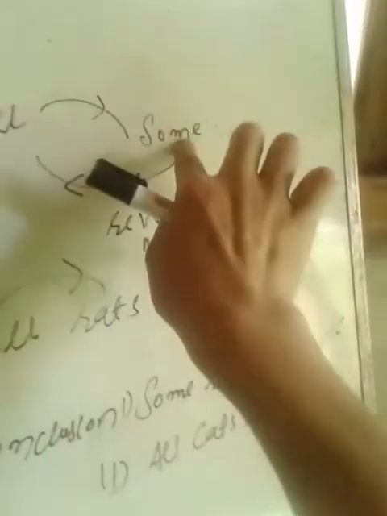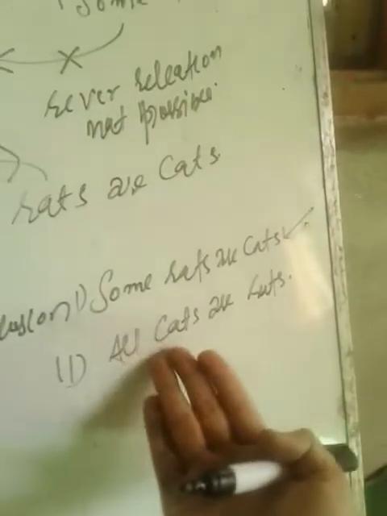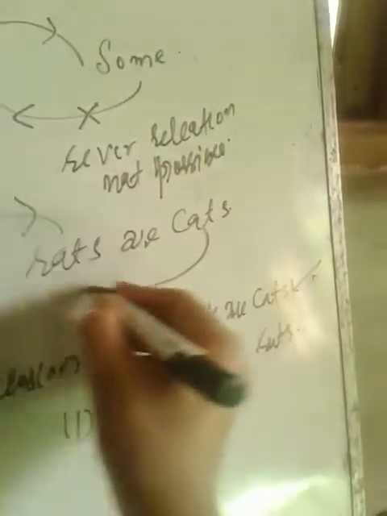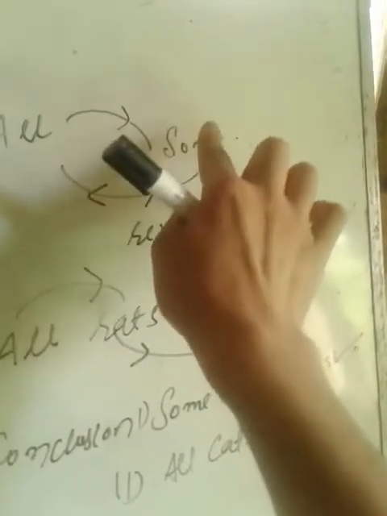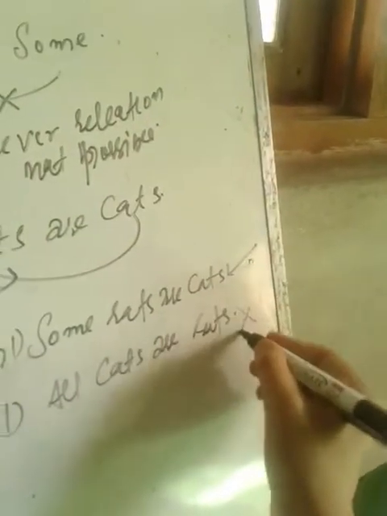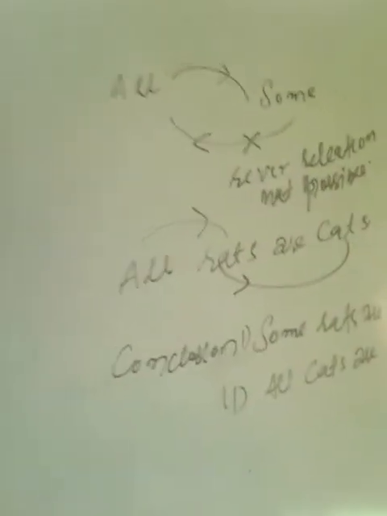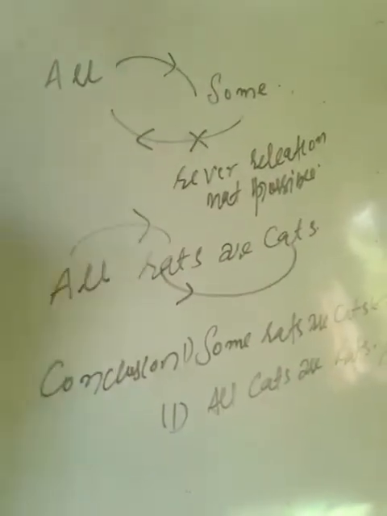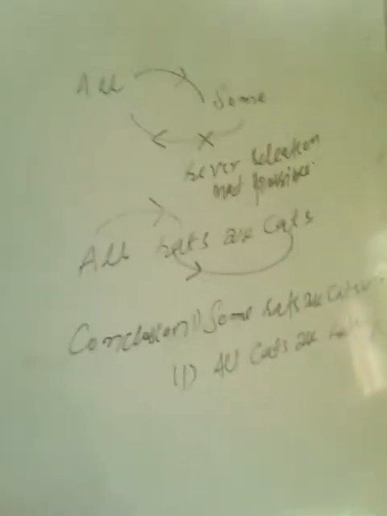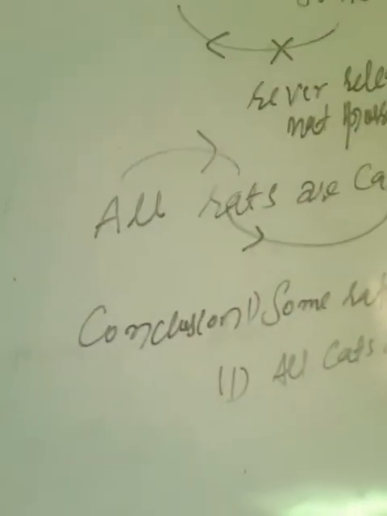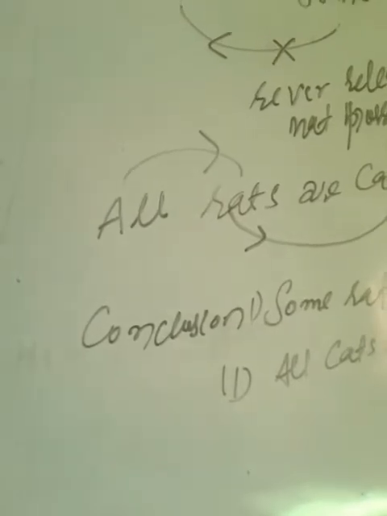This is true. And what about, can some go to all? No. There is no relation from some to all. So a relation has been drawn from cats to rats, all cats are rats. Is there a relation from some to all? No. So this statement is automatically wrong. We will do some more practice regarding this concept, so that these things can be made very clear.